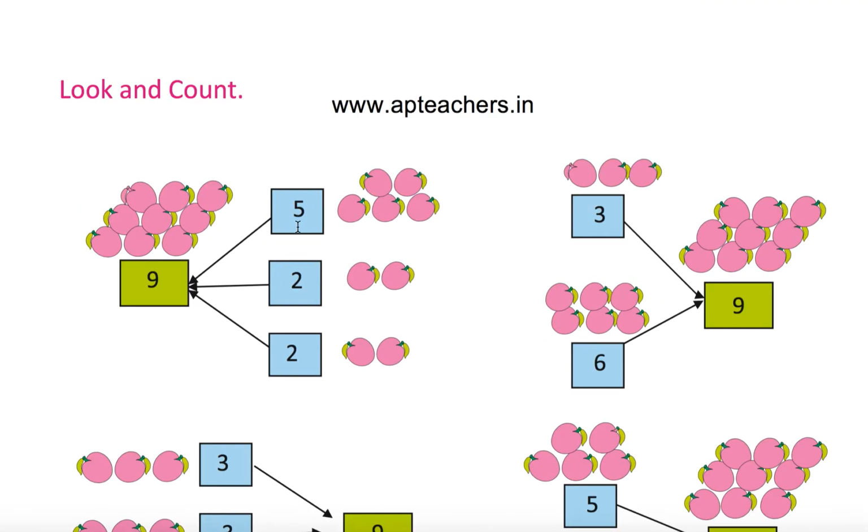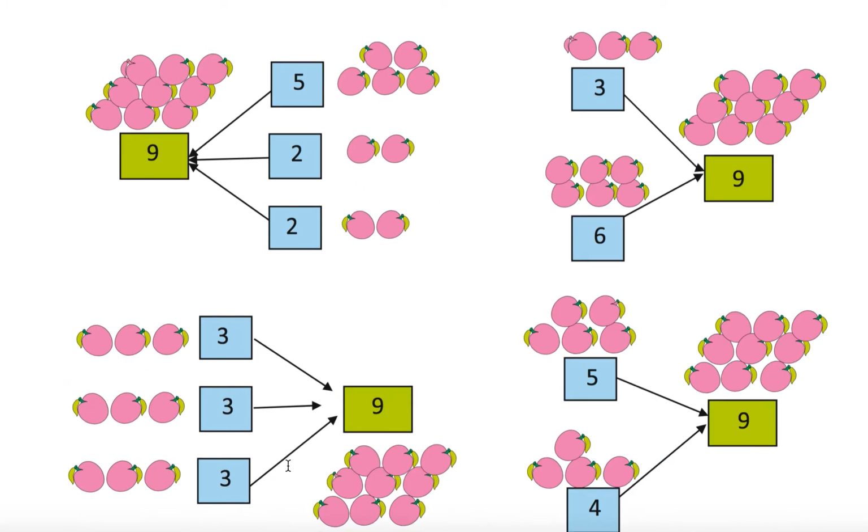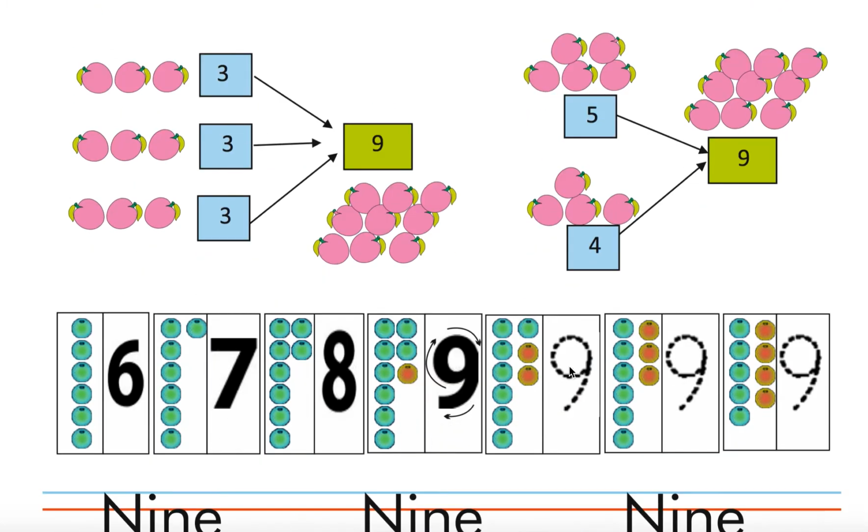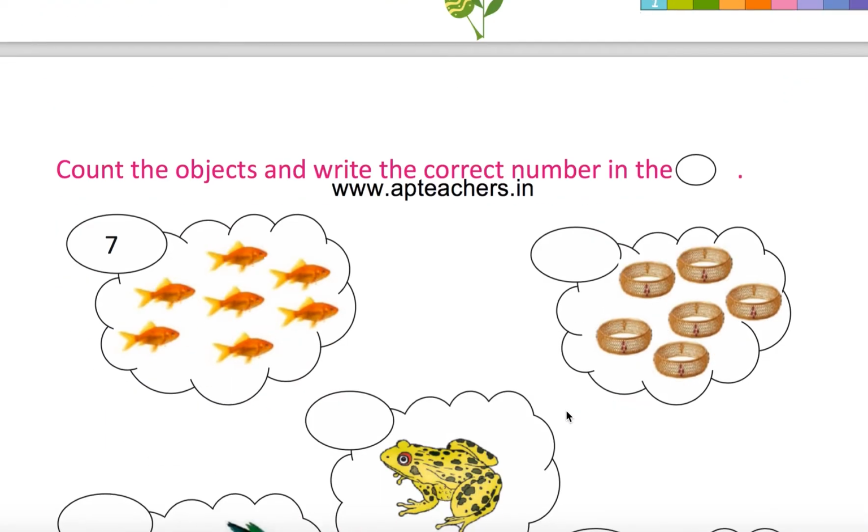Now add them up. 5 plus 2 plus 2, 9. 3 plus 6, 9. 3 plus 3 plus 3, 9. 5 plus 4, 9. 6 bits, 7 bits, 8 bits, 9 bits. So this is how you will write 9. Okay. Join the dots and write 9.